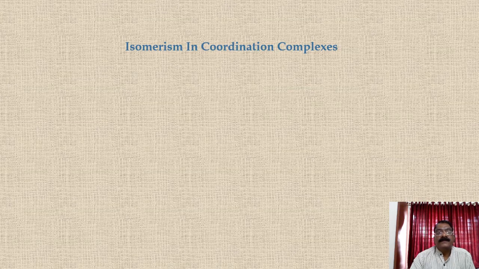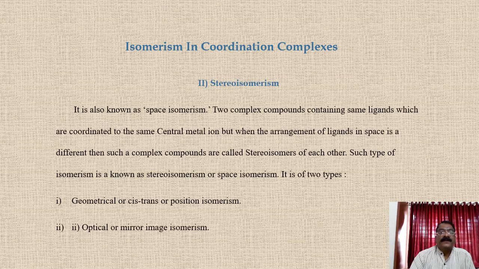Good morning, students. In isomerism in coordination complexes, in the last lecture we saw structural isomerism, and now we are going to see stereoisomerism. Stereoisomerism is also known as space isomerism.